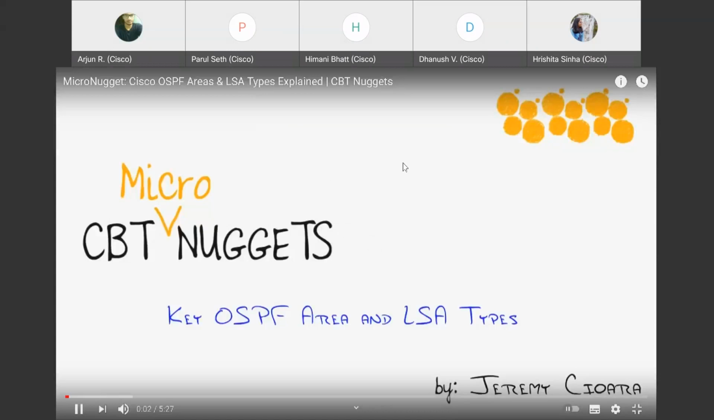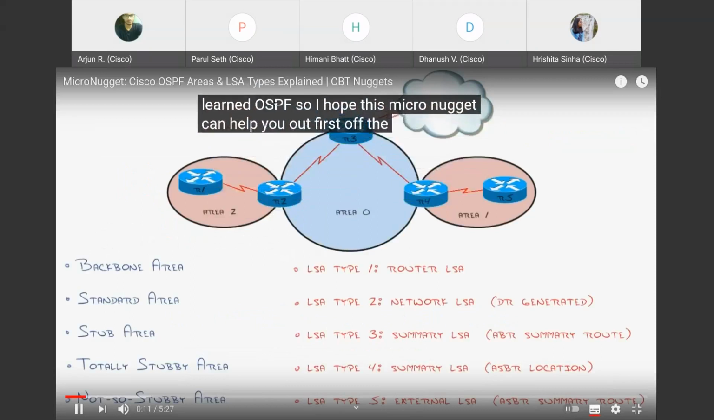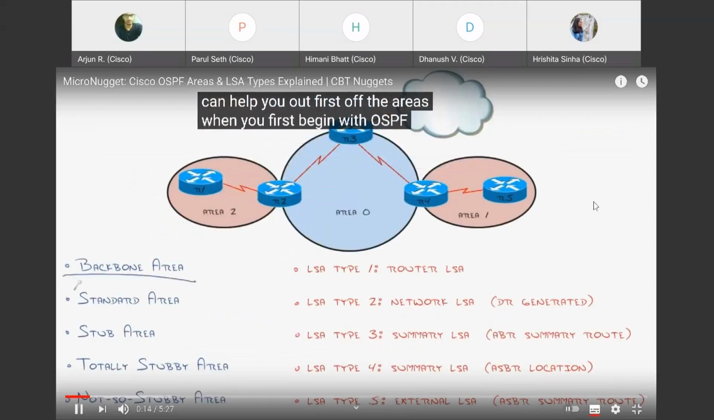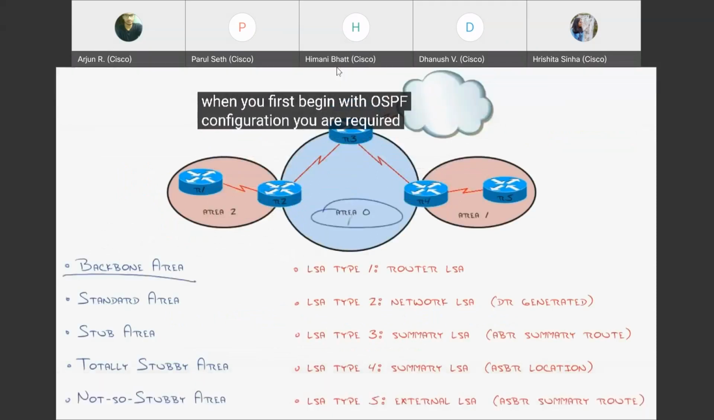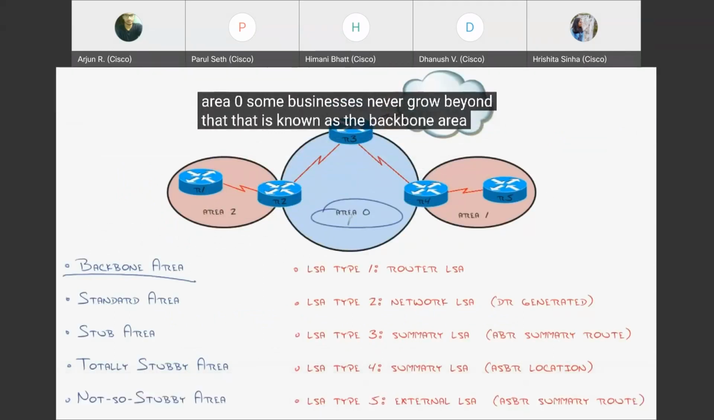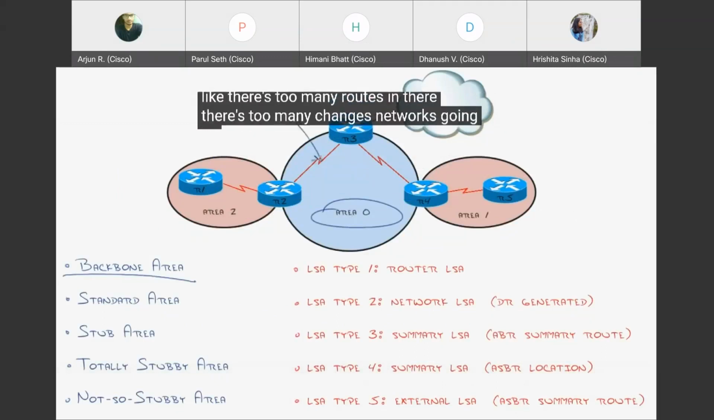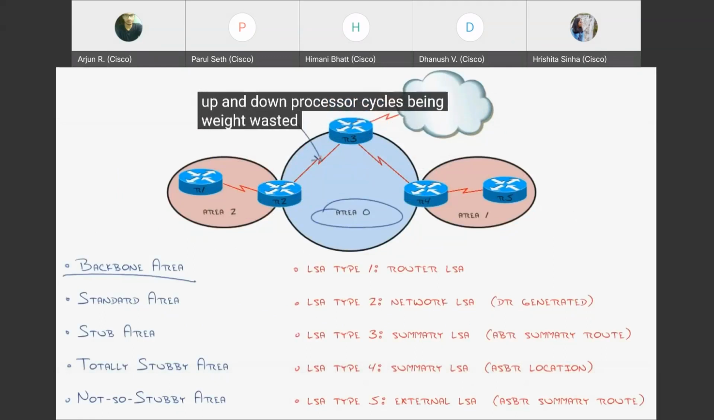The ever confusing OSPF area and LSA types. I remember this being a really confusing topic for me when I first learned OSPF, so I hope this micronugget can help you out. First off, the areas. When you first begin with OSPF configuration, you are required to create area 0. Some businesses never grow beyond that. That is known as the backbone area. As the business begins to grow and you keep adding more routers, your routing table eventually gets a little unruly. There are too many routes, too many changes, networks going up and down, processor cycles being wasted, and that's why we break into multiple areas to begin with.